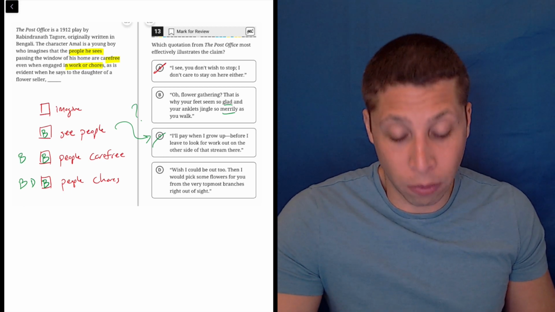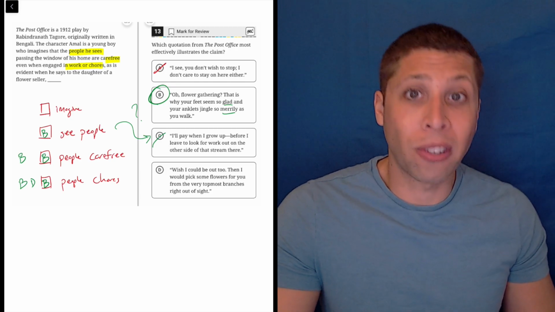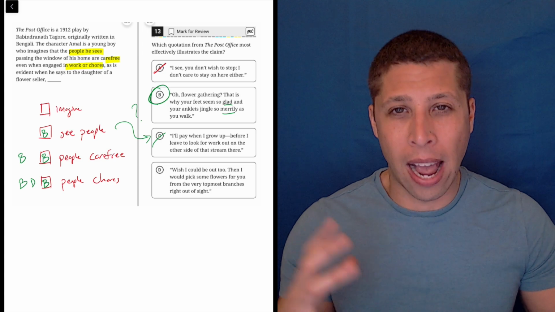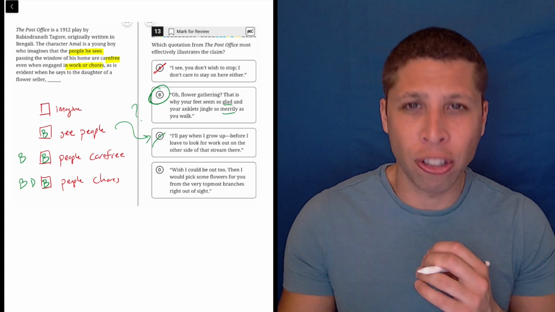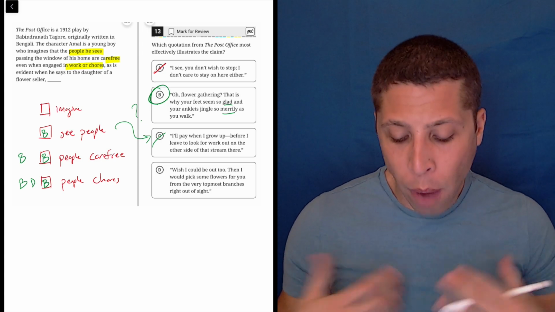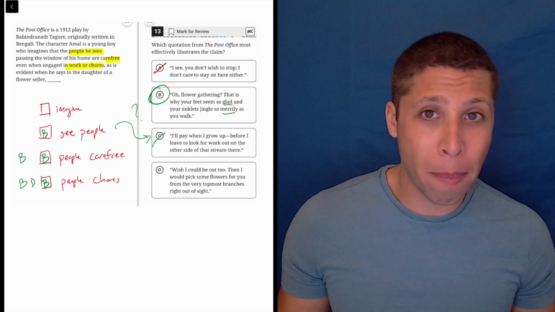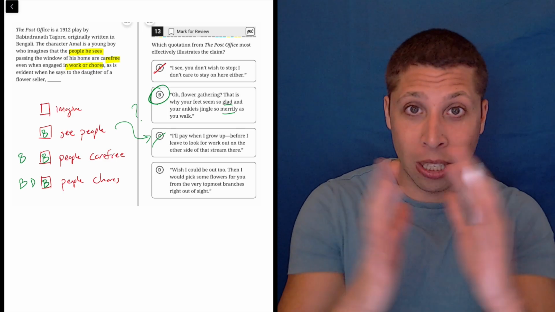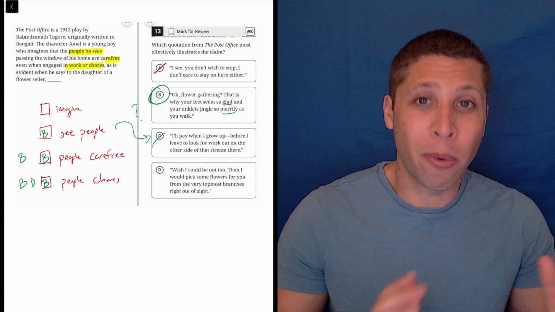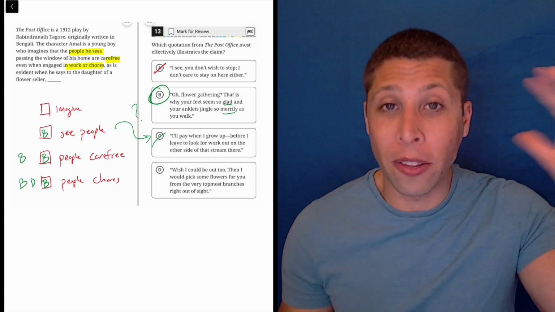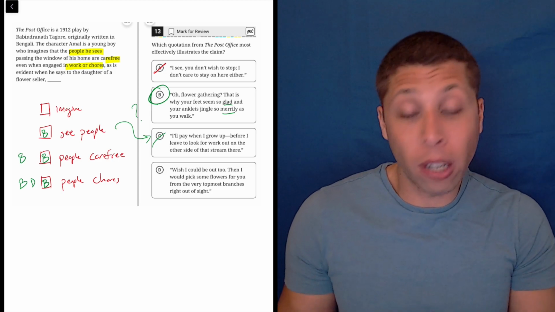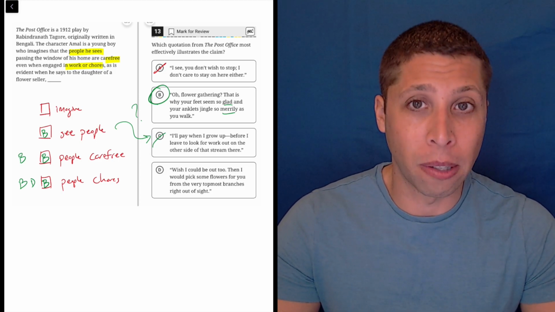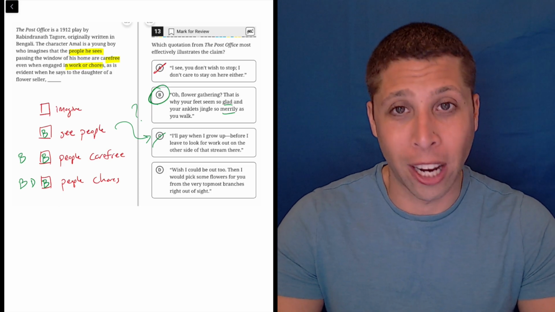But look, if I've checked 3 of the 4 boxes, that's a pretty good sign, especially if nothing else comes close. So this is definitely a way I think about these questions that have a bunch of components, a bunch of adjectives: try to break them apart. I wouldn't write these checkboxes like this on my scrap paper, but you could, especially if you're trying to get better at this. Write them down first, give yourself a checklist. That way you can compare without having to hold all these ideas in your head. But they are all listed in the passage, so you can highlight them there as well. So you have a couple of ways to make sure you're checking the right boxes off.